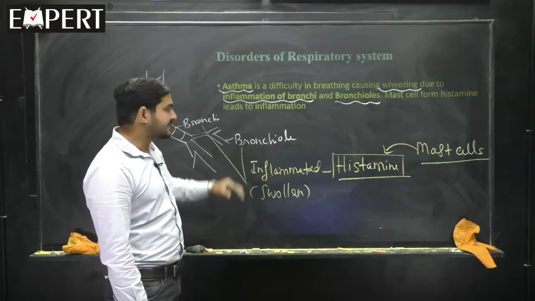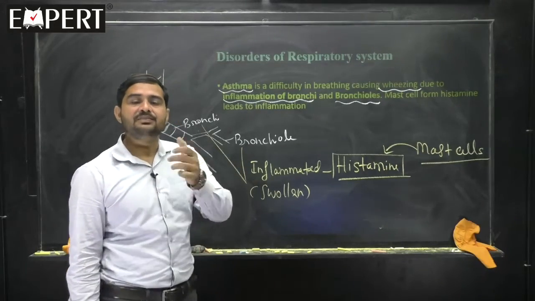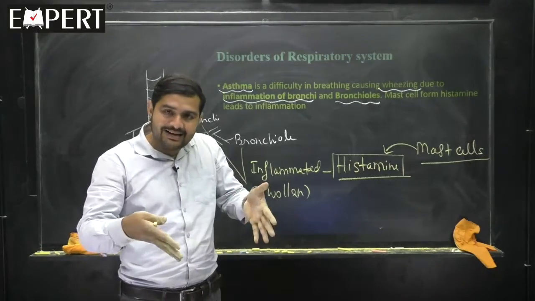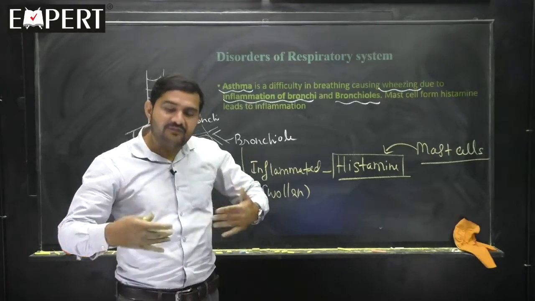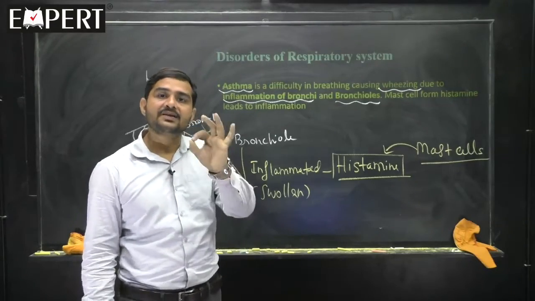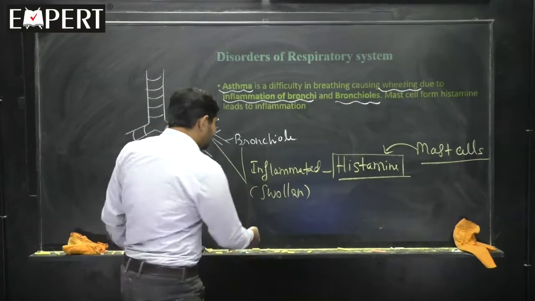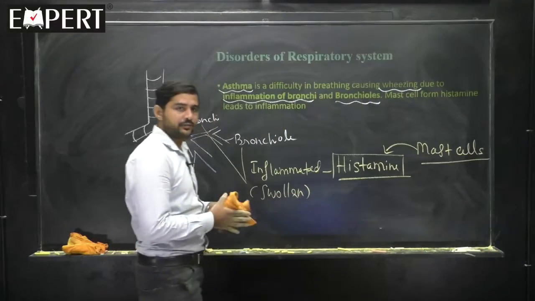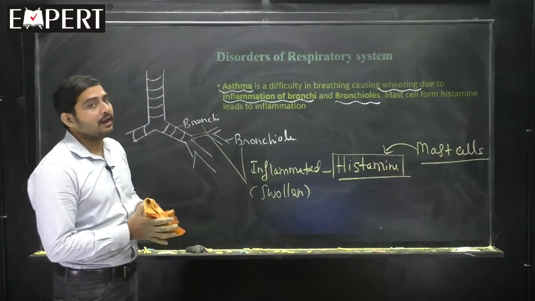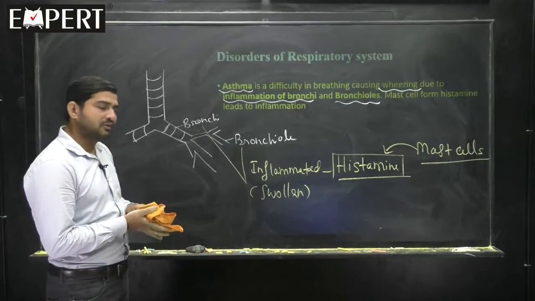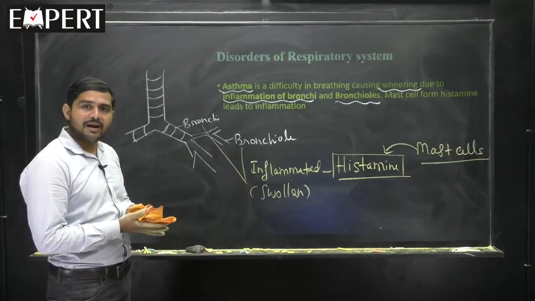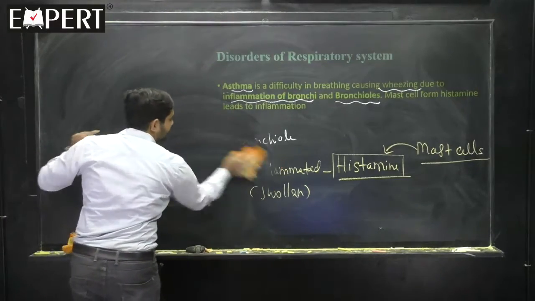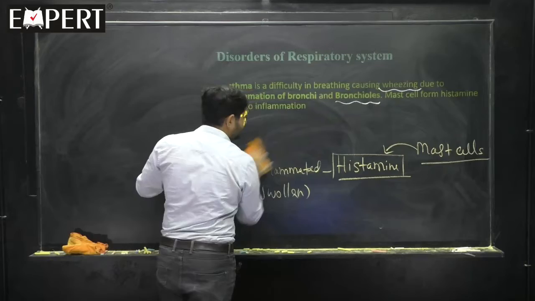To decrease this inflammation, sometimes they use a nasal spray so that the airways get dilated, and they find it comfortable for breathing. There are many reasons for asthma. It can even be hereditary, but people can live with asthma provided they take the required precautions. Hope you understood the disorder called asthma.